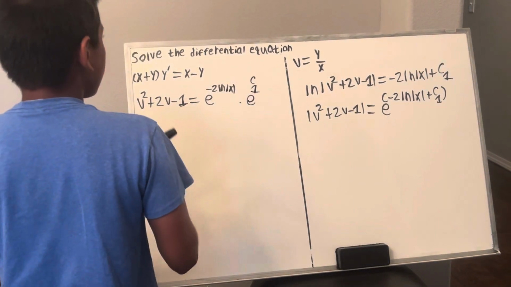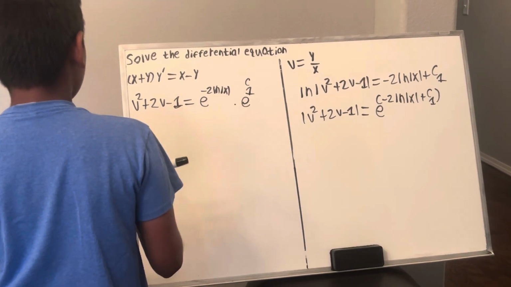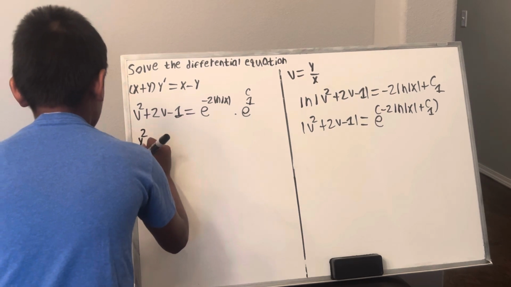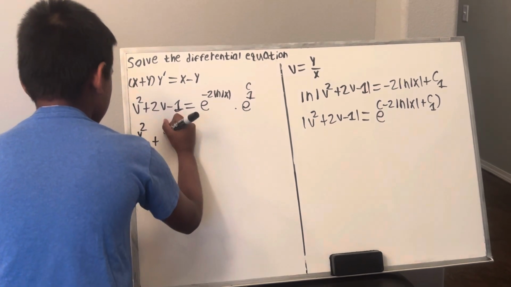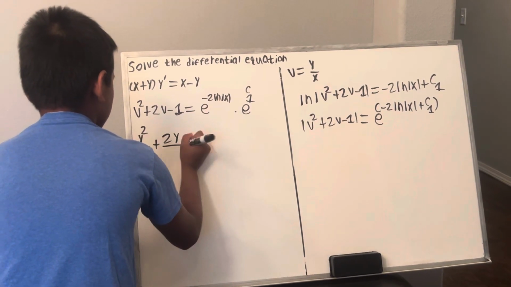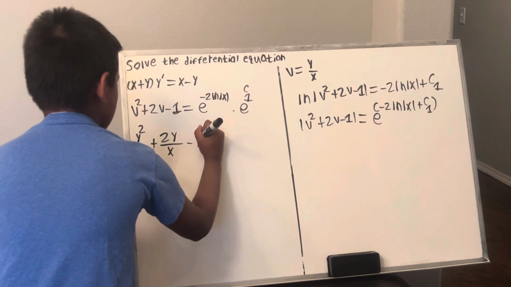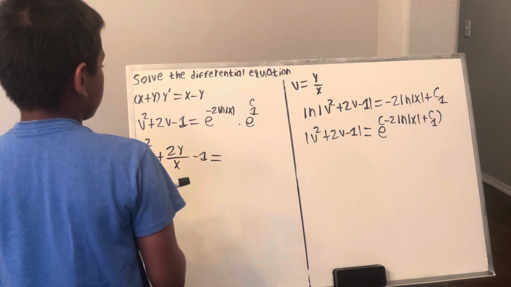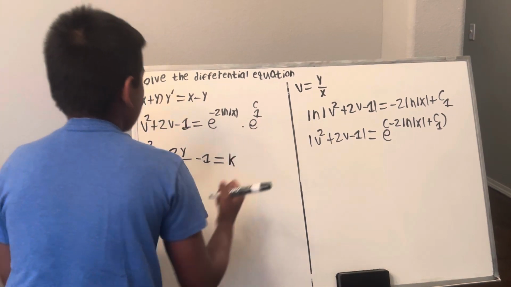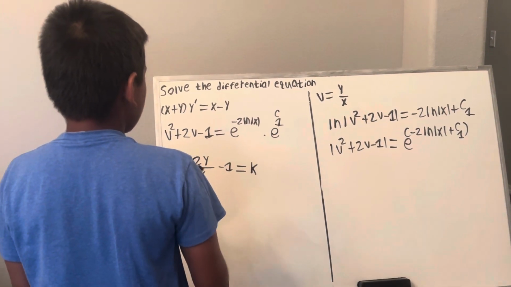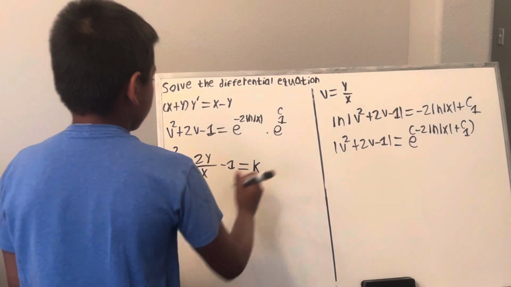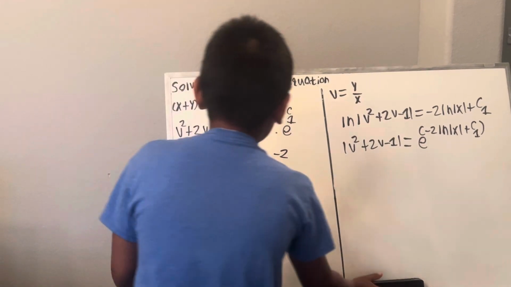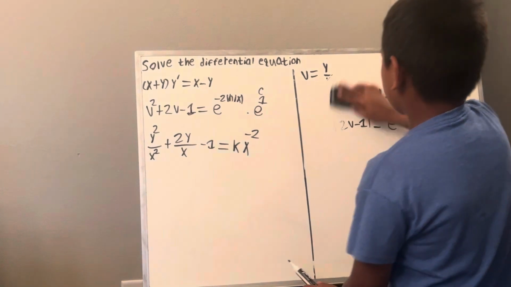So now we know that v is equal to y over x, so y squared over x squared plus 2y over x minus 1 is equal to, we know that e to the power c1 is a constant. And we have e to the power negative 2 ln absolute of x, which is x to the power negative 2.